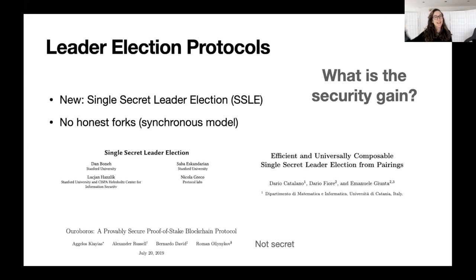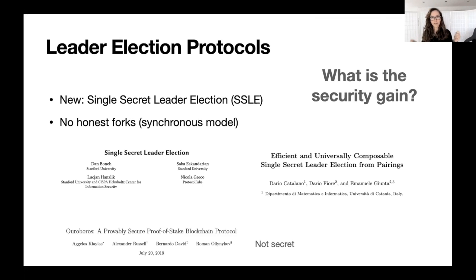Before I move on, let me quickly mention another type of leader election that I haven't mentioned up until now. It's the one that is used in Ouroboros. It's based on a multi-party coin tossing protocol. It also has the good point of being a single leader election, meaning that there's only one leader that is elected.